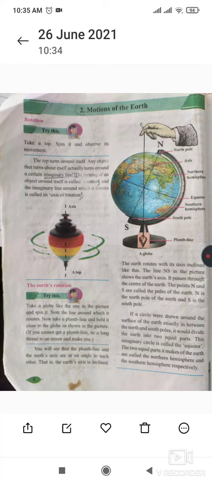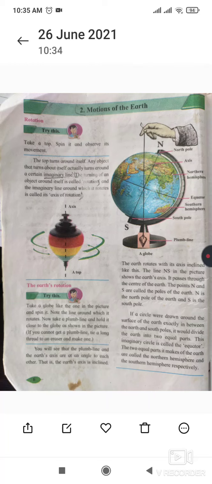Up to the previous lecture we saw the concept of our earth and our solar system. Students, if you find any difficulty in the first lesson, please send me a message or call me on my personal number.